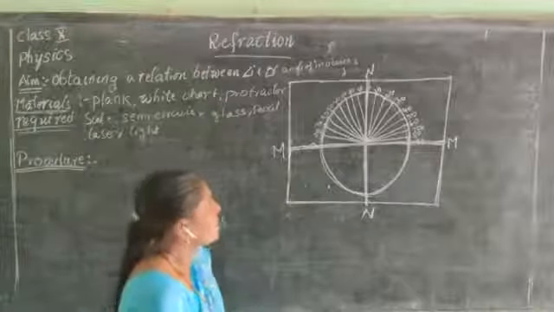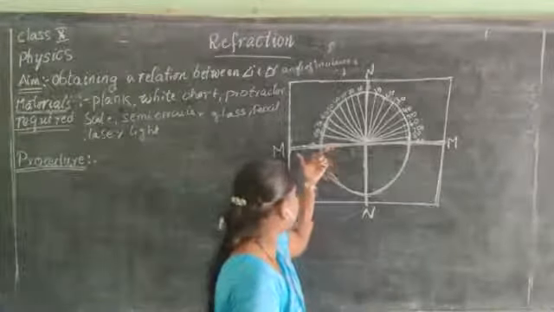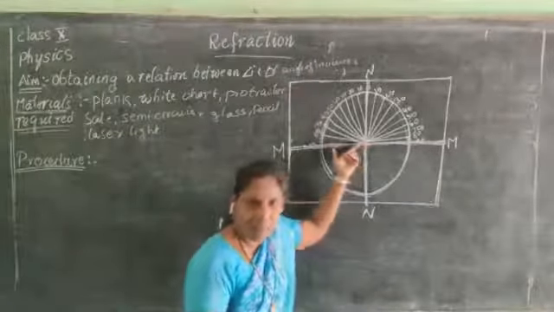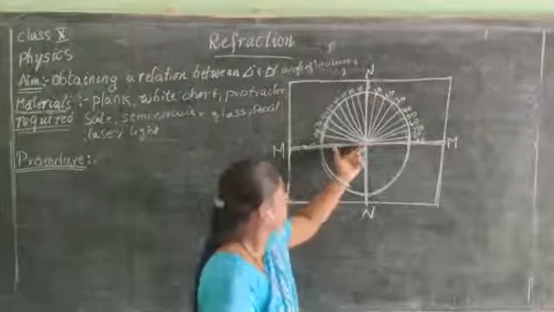The line MM is called the interface line. What is this MM called? Interface line.